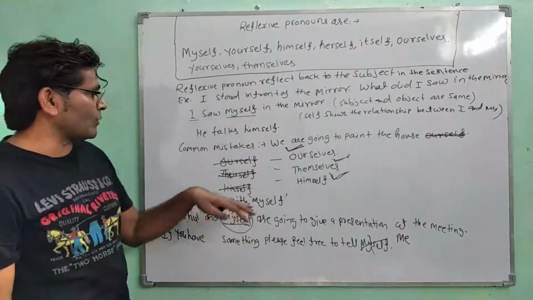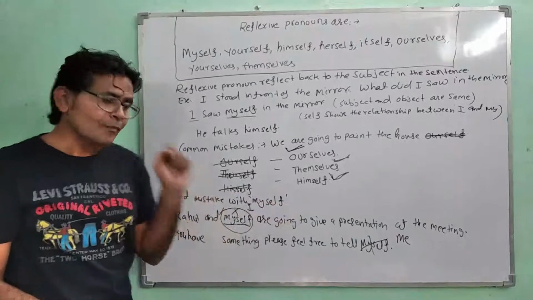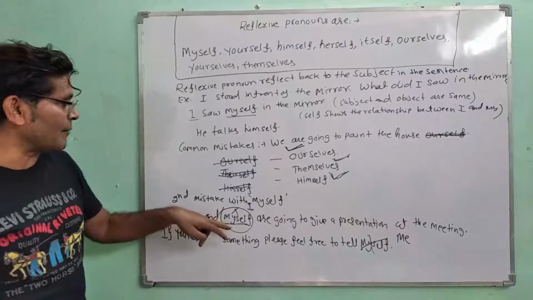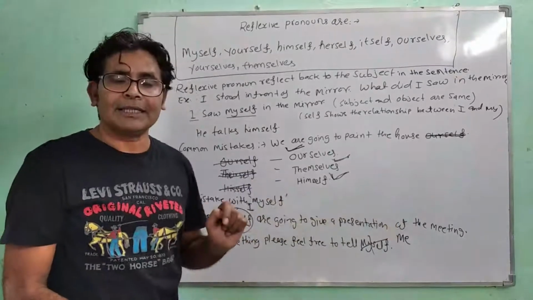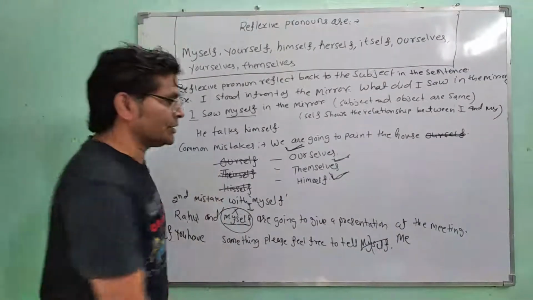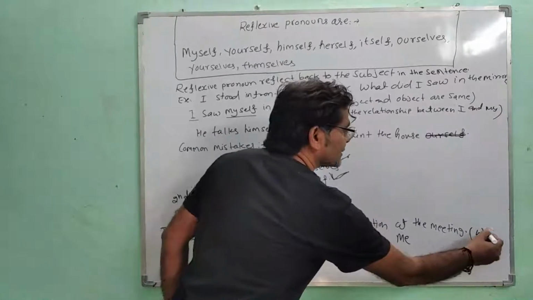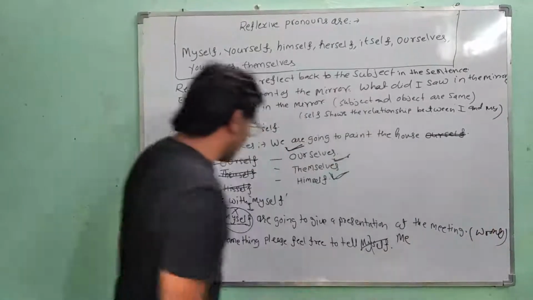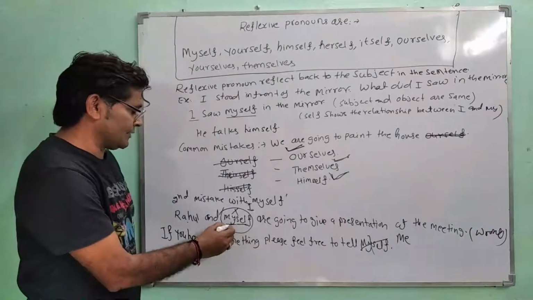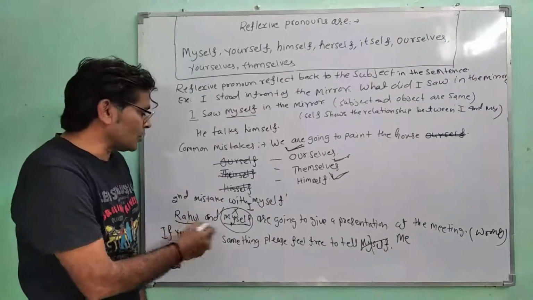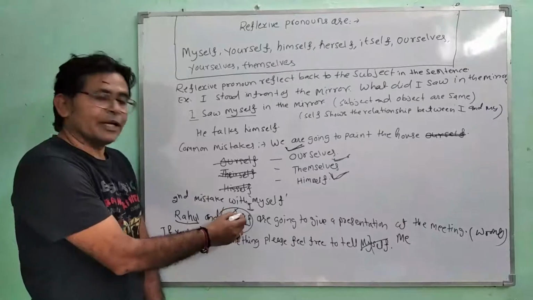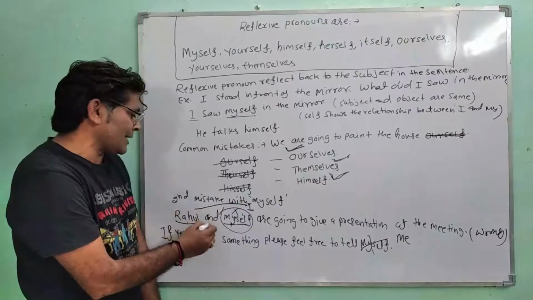And the other mistake we make is with myself. For example, Rahul and myself are going to give a presentation at the meeting. Is that a correct sentence? No, this is a wrong sentence. Why? Because the pronoun myself doesn't fit with Rahul. Also, both the pronouns here are doing an action.